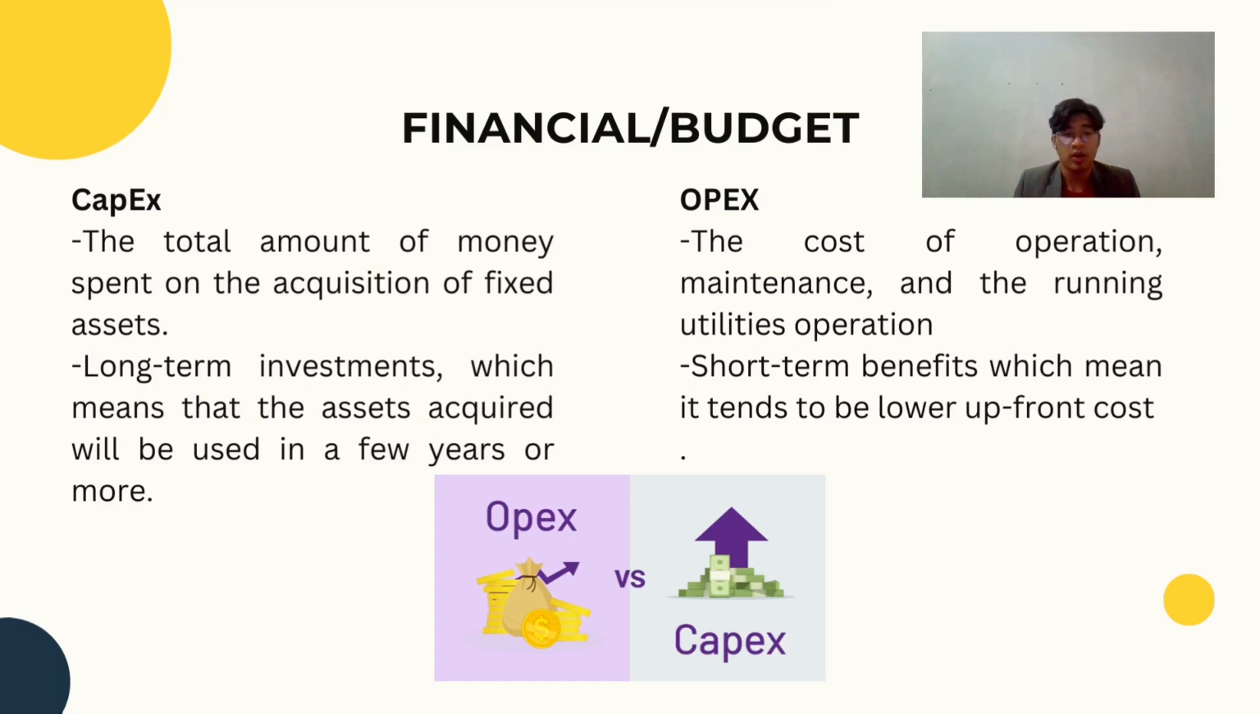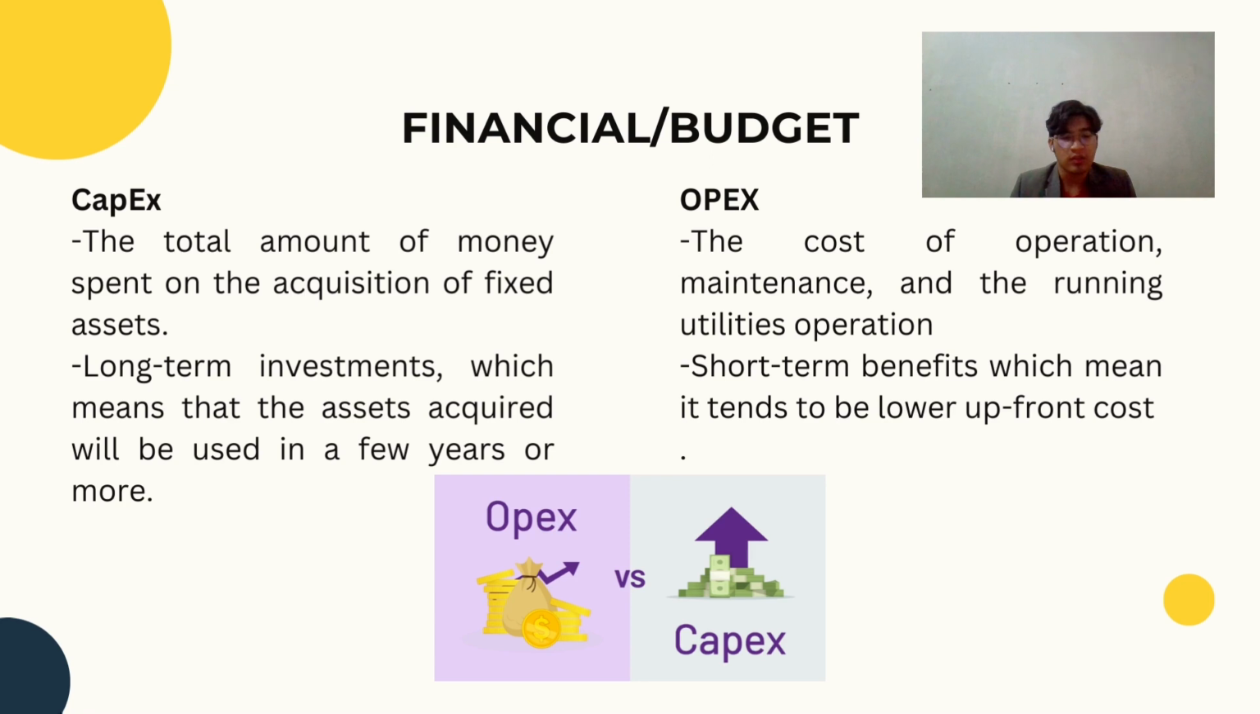Capital expenditure, or known as CapEx, is the total amount of money spent on the acquisition of fixed assets. CapEx is the money spent to buy, improve or prolong the life of assets such as real estate, plants, buildings, technology or equipment. CapEx is usually associated with a company decision to embark on a new initiative or make an investment. CapEx is also a long-term investment, which means that the asset acquired will be used for a few years or more,